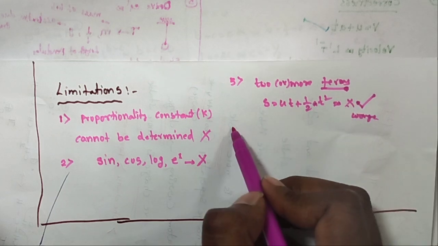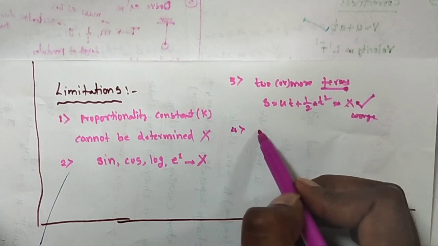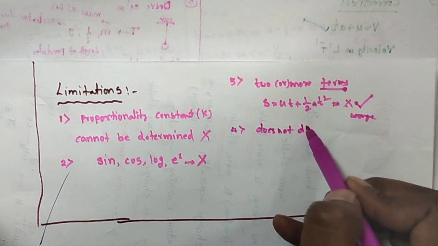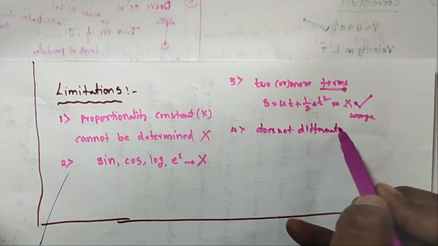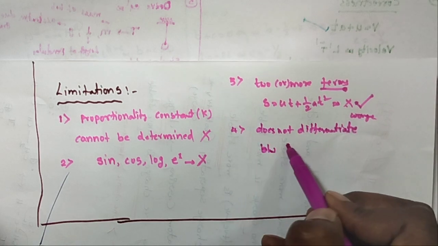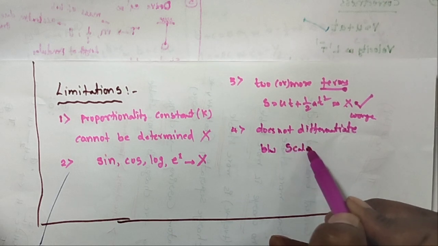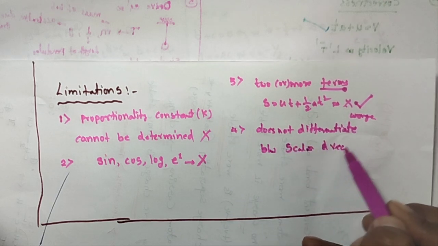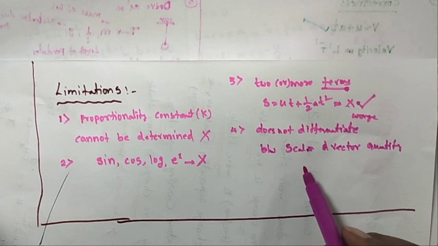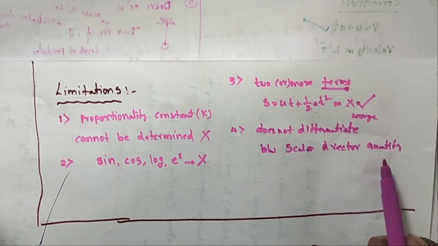Okay, so this is one of the drawbacks. And the fourth one: the dimensional analysis does not differentiate between scalar and vector quantities.